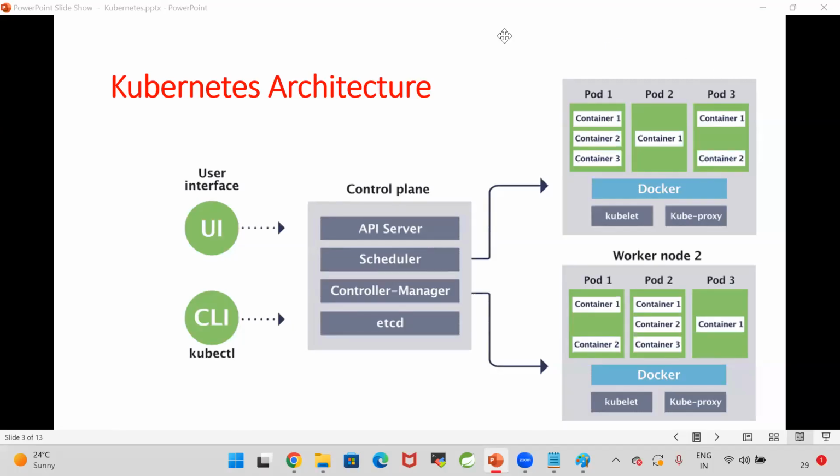How to track whether a particular pod has failed or not? Today is the first session. First of all, we need to set up this architecture. Then we will see how to create the pods, how to track the pods, how to increase the pods, how to decrease the pods, how to delete the pods. If your pod has failed, how to track that, how to check the logs of the pod. Everything will come. Have some patience.